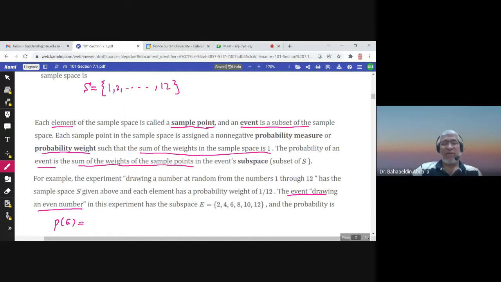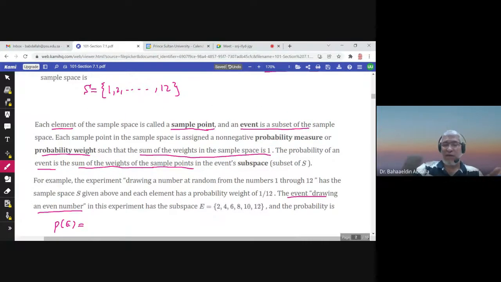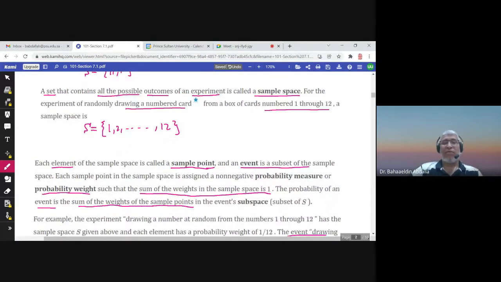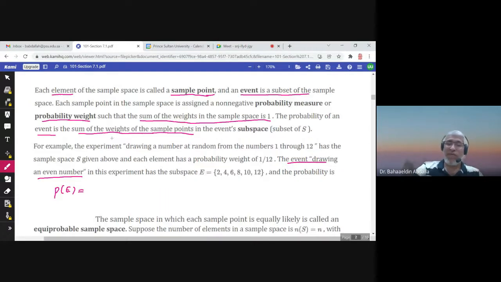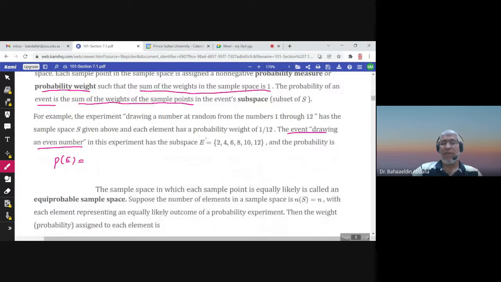Now, if this experiment is equally likely, and the possibility of selecting one card is equal to all the other cards, then we have 12 possibilities. So the probability of selecting any number is 1 over 12. This would be the probability weight in this case, because it is an equally likely experiment.